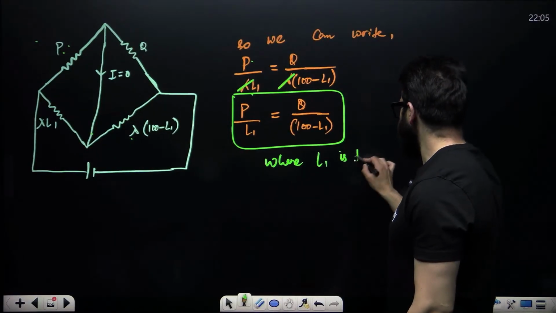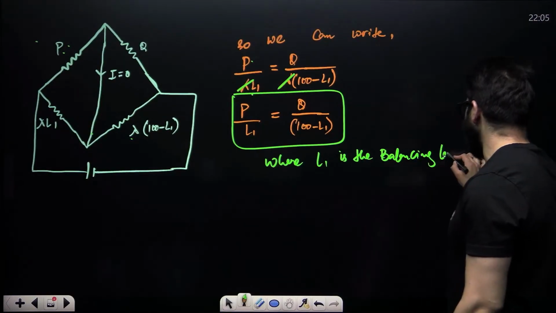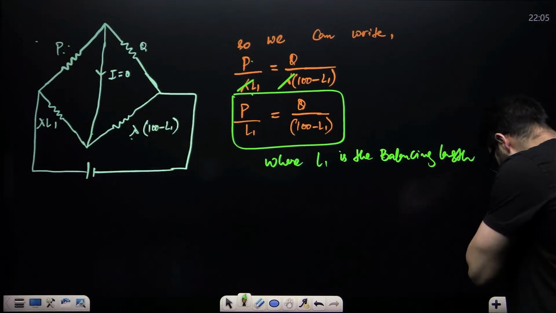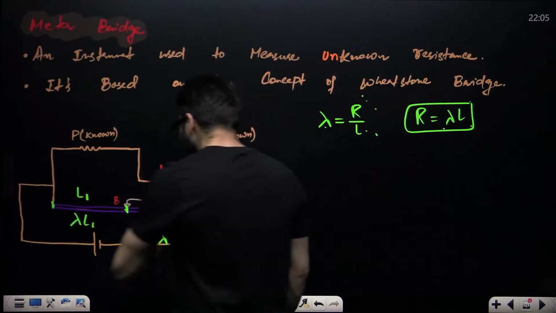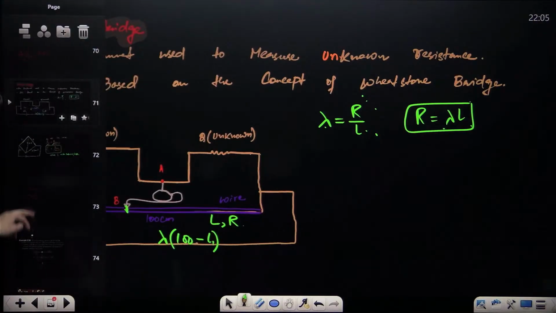L1 is the balancing length. So, balancing length is that length at which current through this middle wire becomes 0.